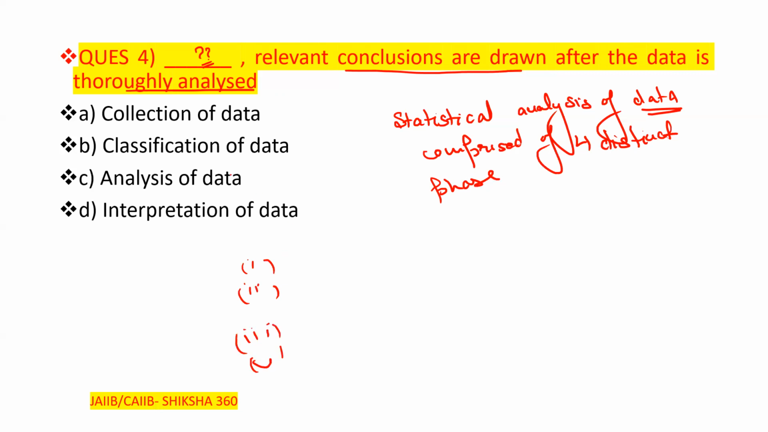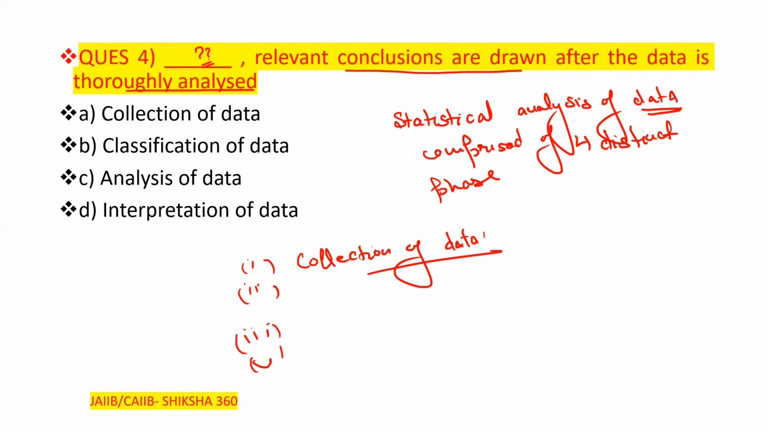So what is the first phase? That is the collection of the data. First of all, what we have to do is collect the data. It is the first stage. In this stage, investigation, numerical data is to be collected from the different published or unpublished sources. We can say that it is either primary or secondary.